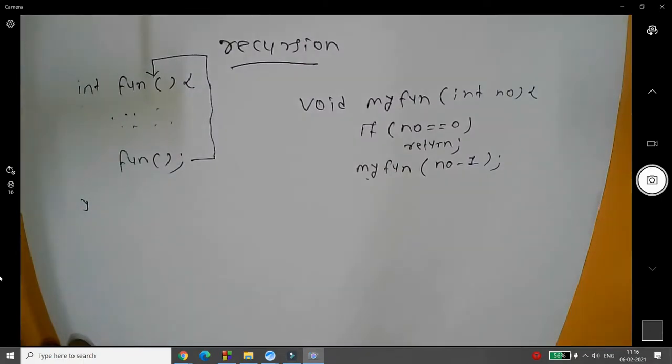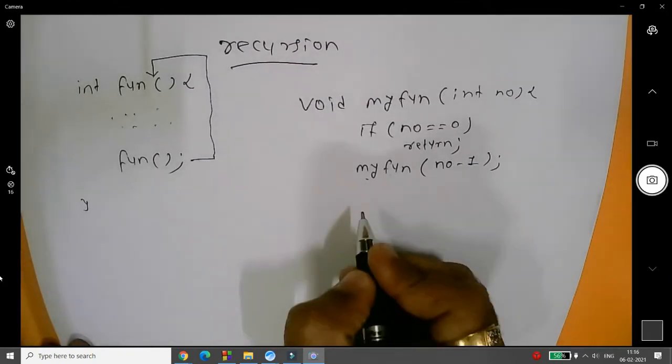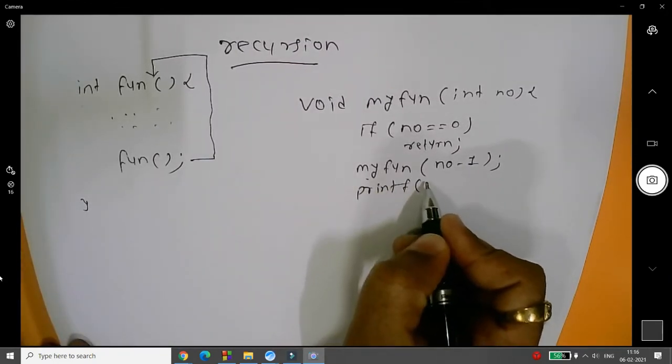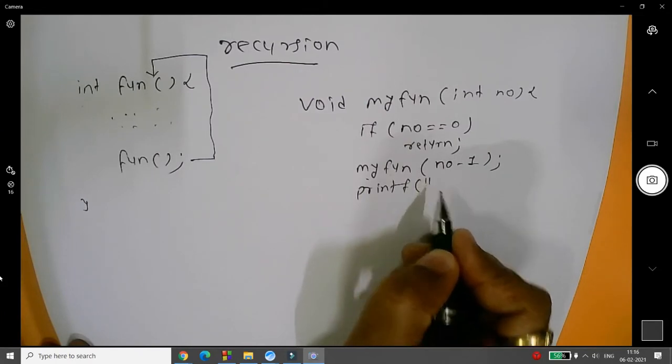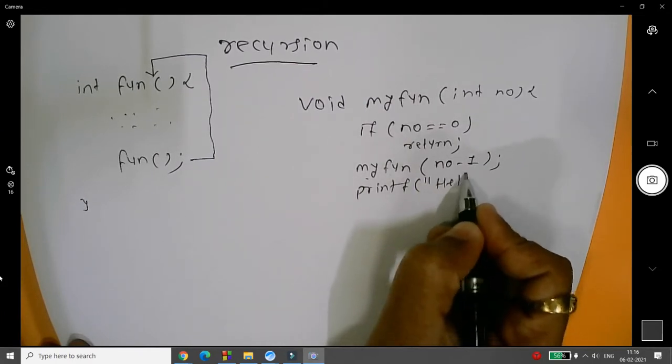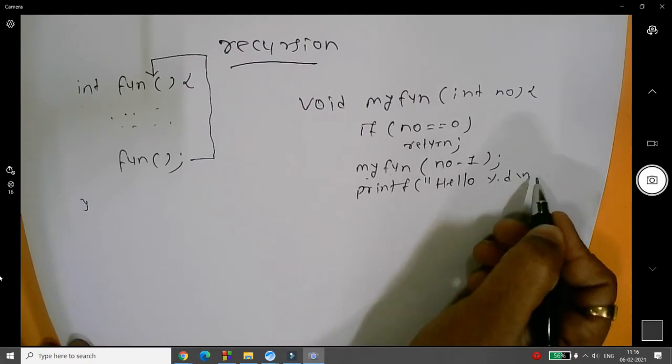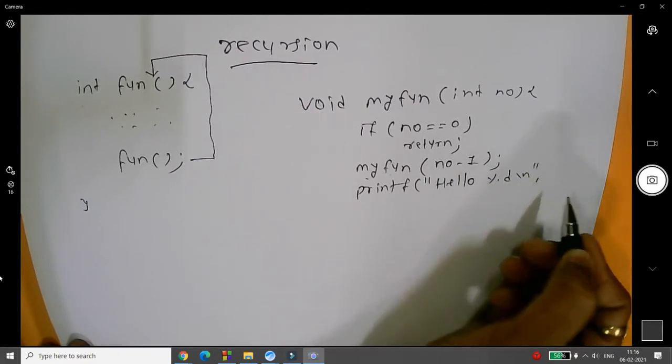But whenever it returns the cursor, there is a background picture that I want to show you. Suppose I am writing here one printf statement, which says, for example, "hello %d\n", and I'm printing the value number.